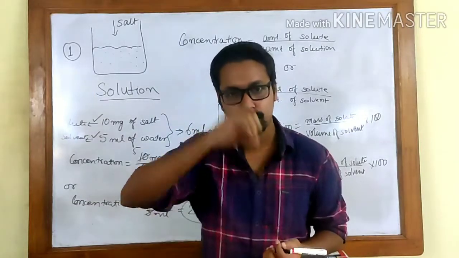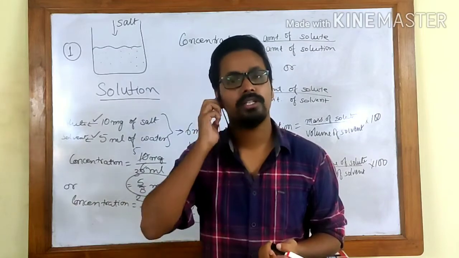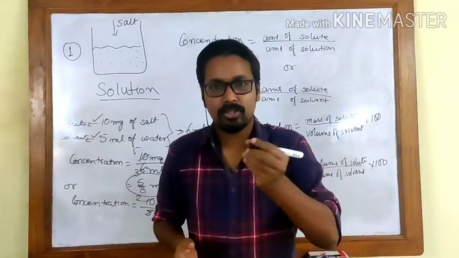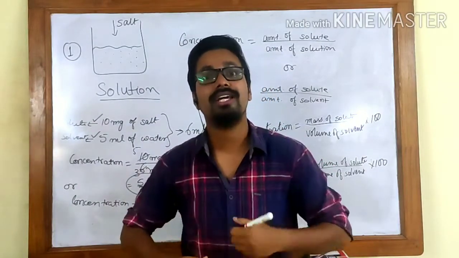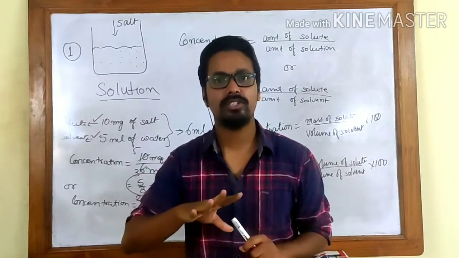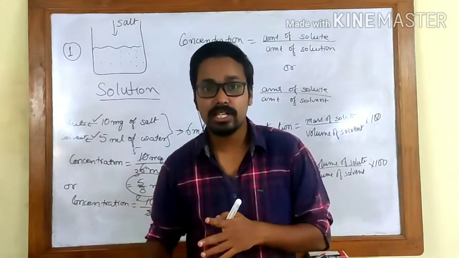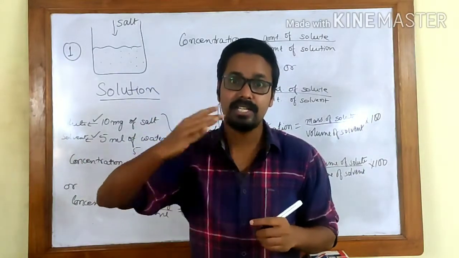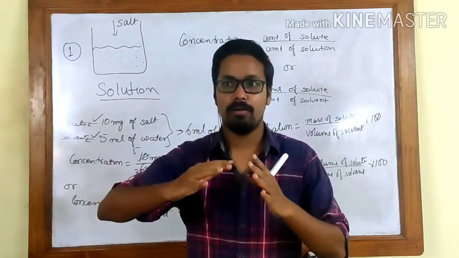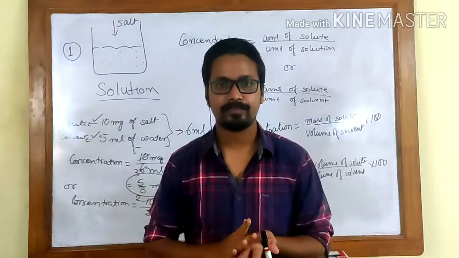If you add more salt, the concentration will be more. If you add less salt, the concentration will be less. And less concentrated solutions are called dilute solutions. I hope you have heard about dilute solutions. A dilute solution is one where the solvent is more and the solute is less. And a concentrated solution means a good amount of solute has been added to the solvent.